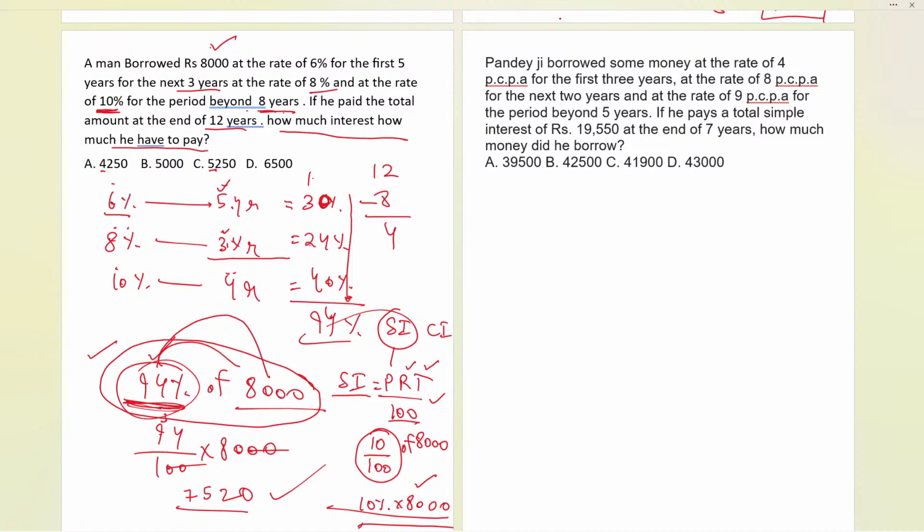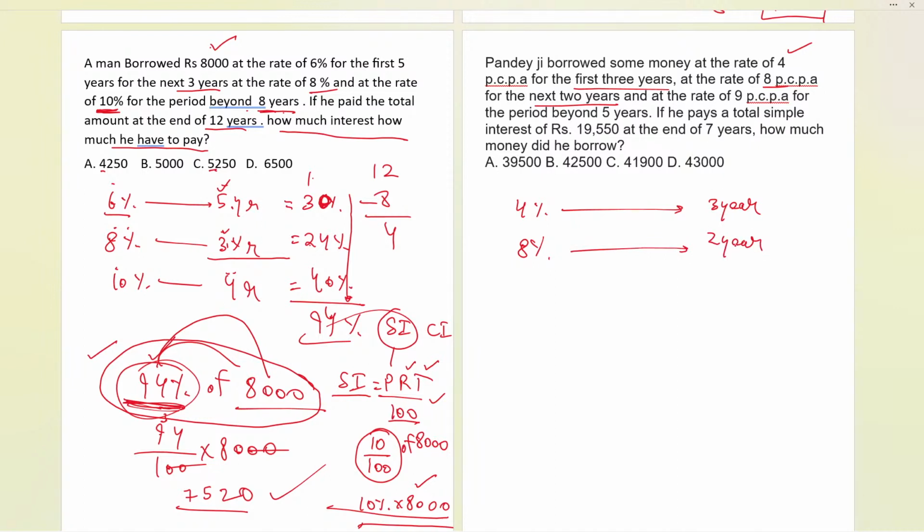Okay, time up. Now here we have Pandeyji. Pandeyji borrowed some money, he needs some money, and he borrowed at the rate of 4%. Let us take 4% for 3 years. We are giving him the money, he is borrowing, so he will be taking it. Now at the rate of 8% for the next 2 years. Fine, let us take 8% for the next 2 years.